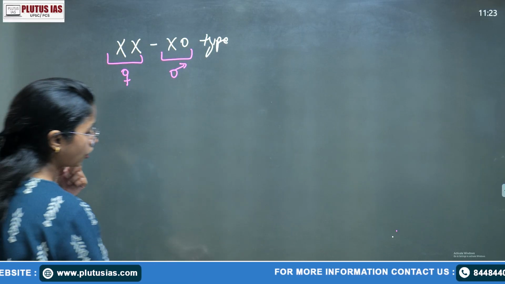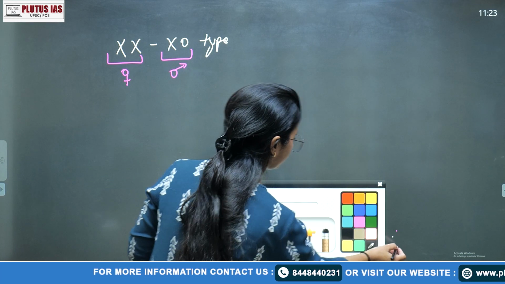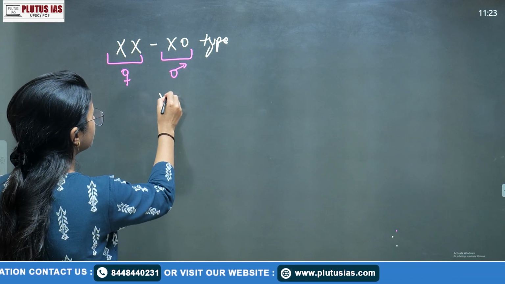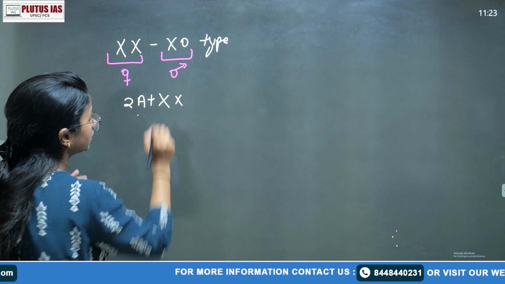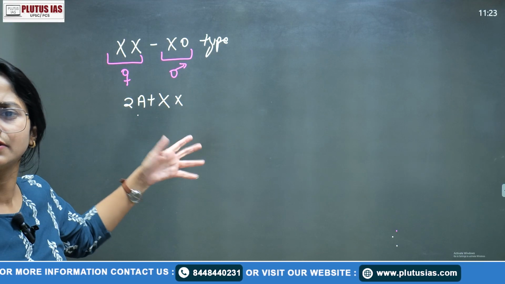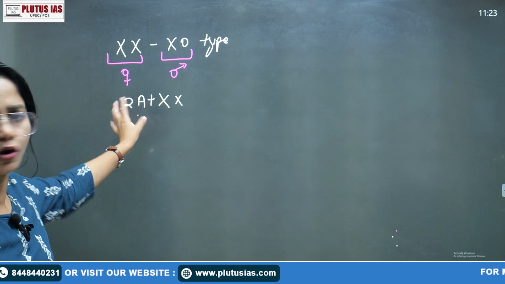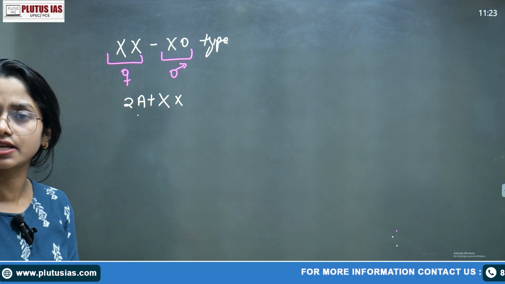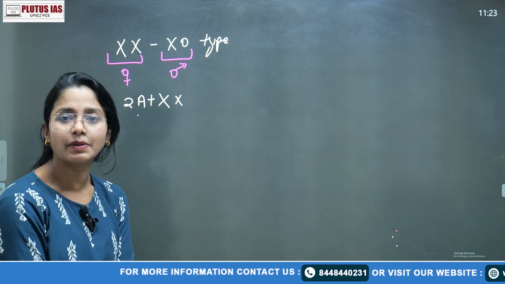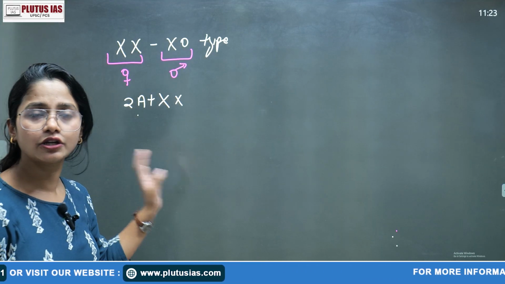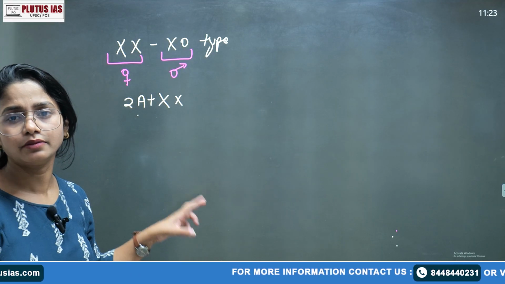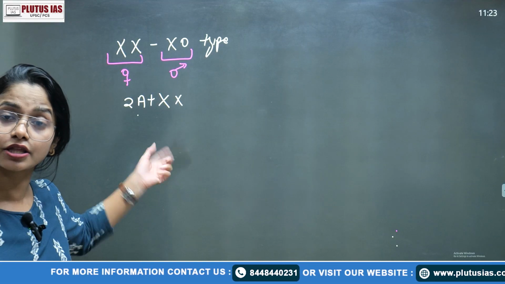Okay, so if we want to cross it and fertilize it, the types of gamete: 2A plus X. Acha, one more thing. Normally we do not write the autosomes, but here we are writing them because the second type is the genic balance theory, where we have to consider the autosomes also. So even if you are not writing it, try to write it there, because that's how you decide that this is a sex chromosomal type.